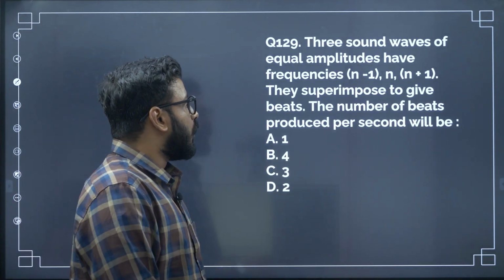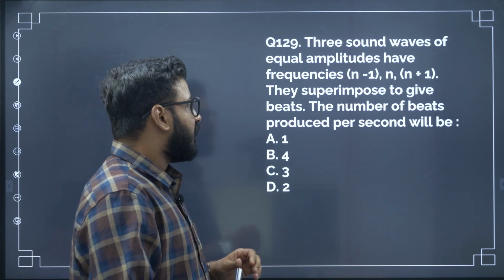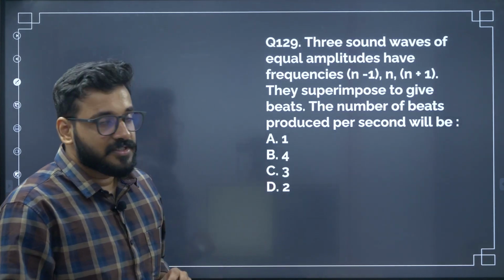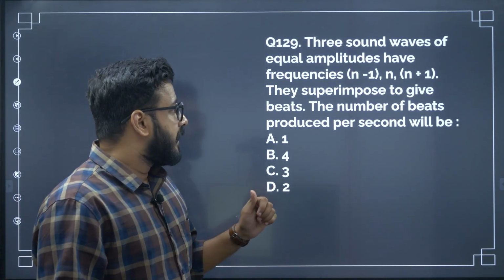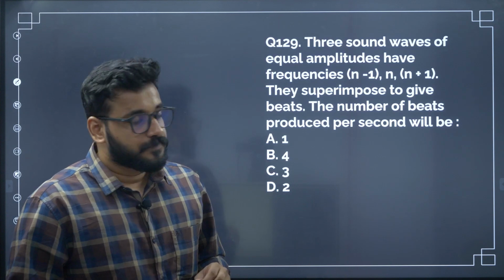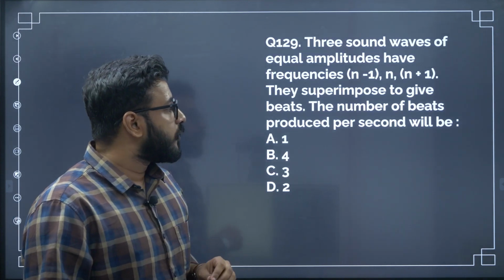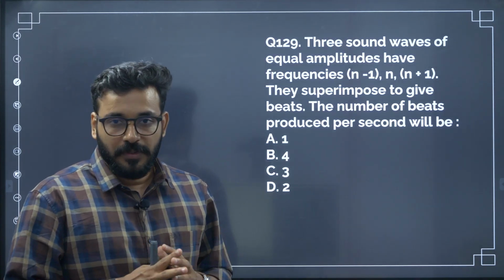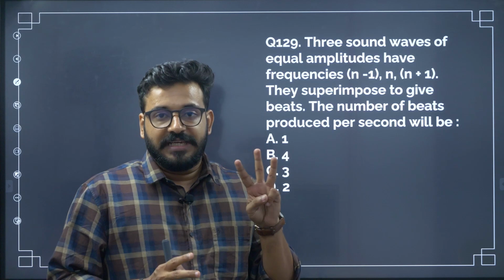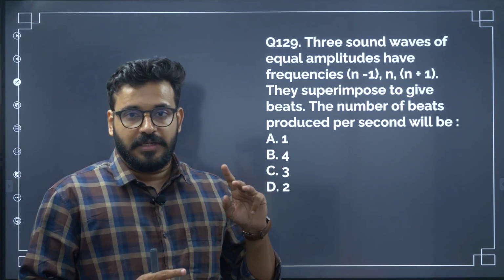Three sound waves of equal amplitude have frequencies n-1, n, and n plus 1. They superimpose to give beats. The number of beats produced per second will be? Now it's a very simple logical thing. You have 3 different sources with 3 different frequencies.